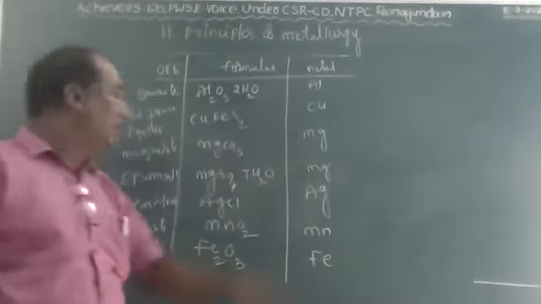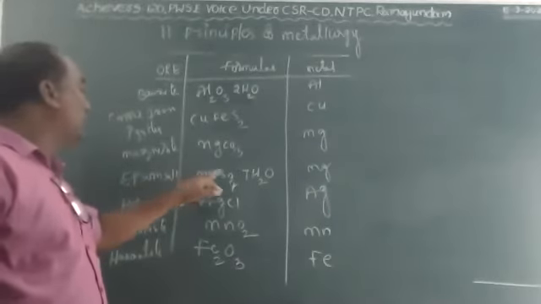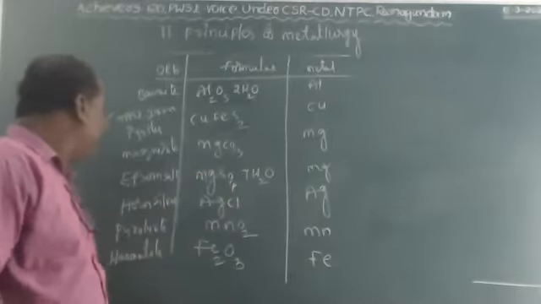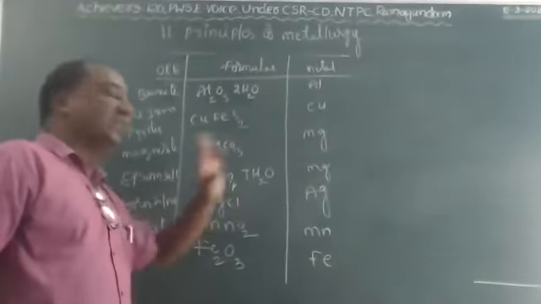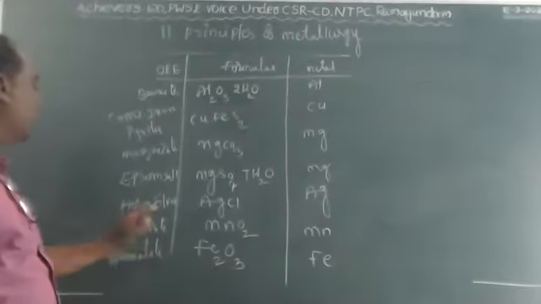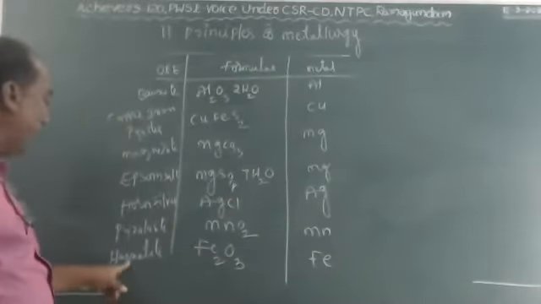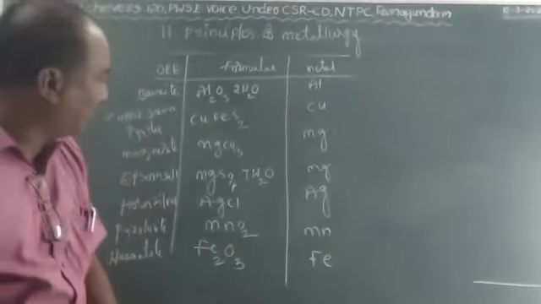Magnesium is the metal. Epsom salt, formula MgSO4 7H2O. Magnesium is the metal. Horn silver, AgCl. Ag is the metal. Pyrolusite, MnO2. Manganese is the metal. Hematite, Fe2O3, iron is the metal.